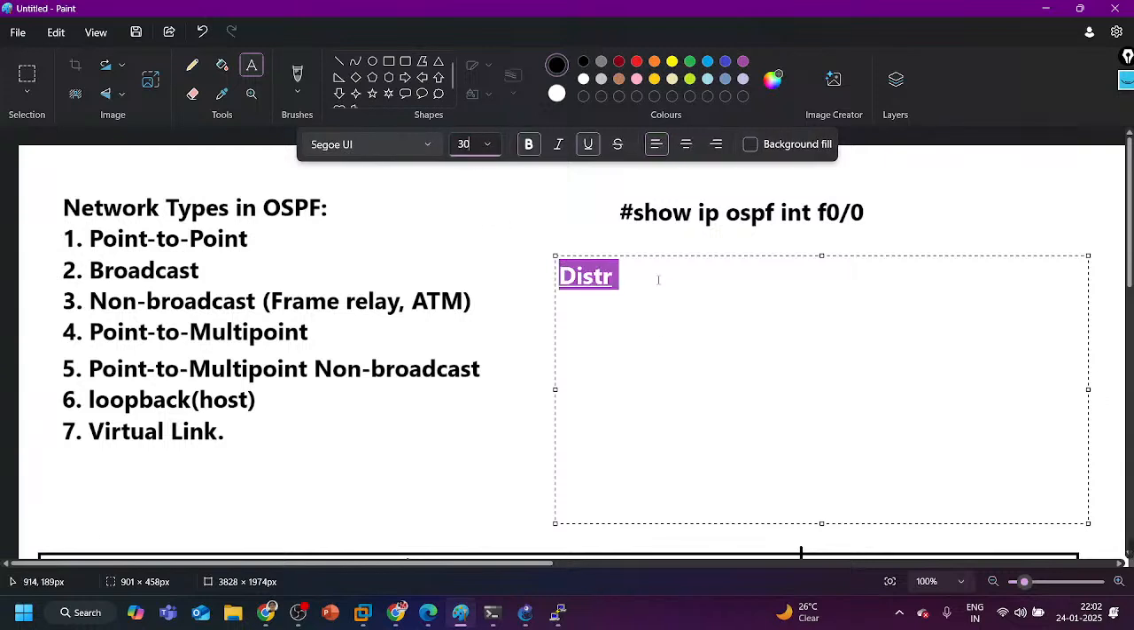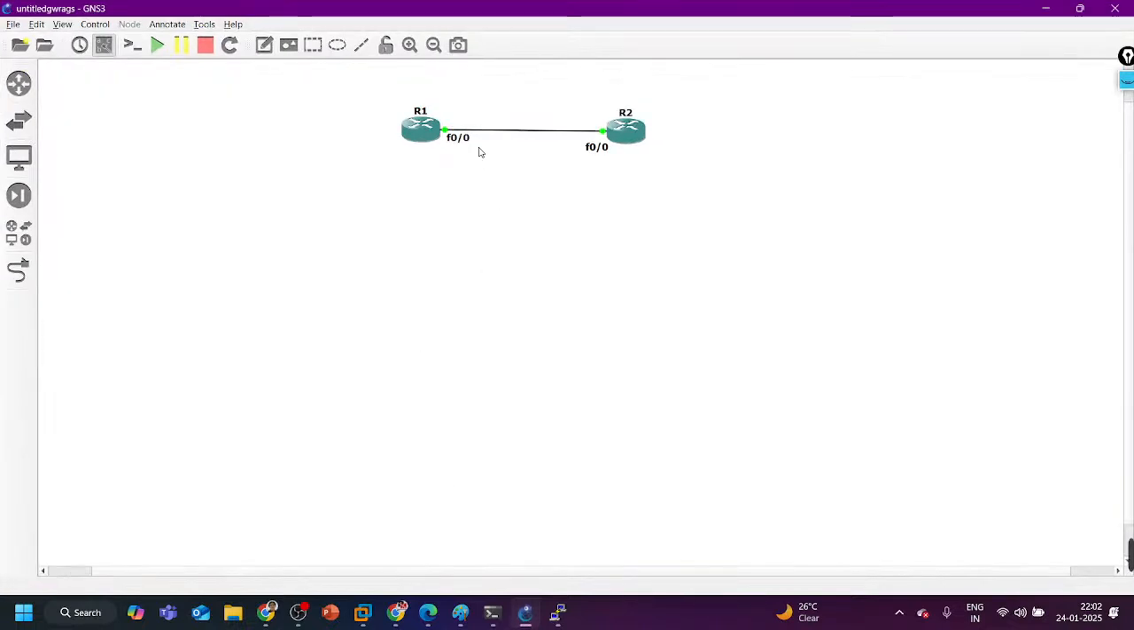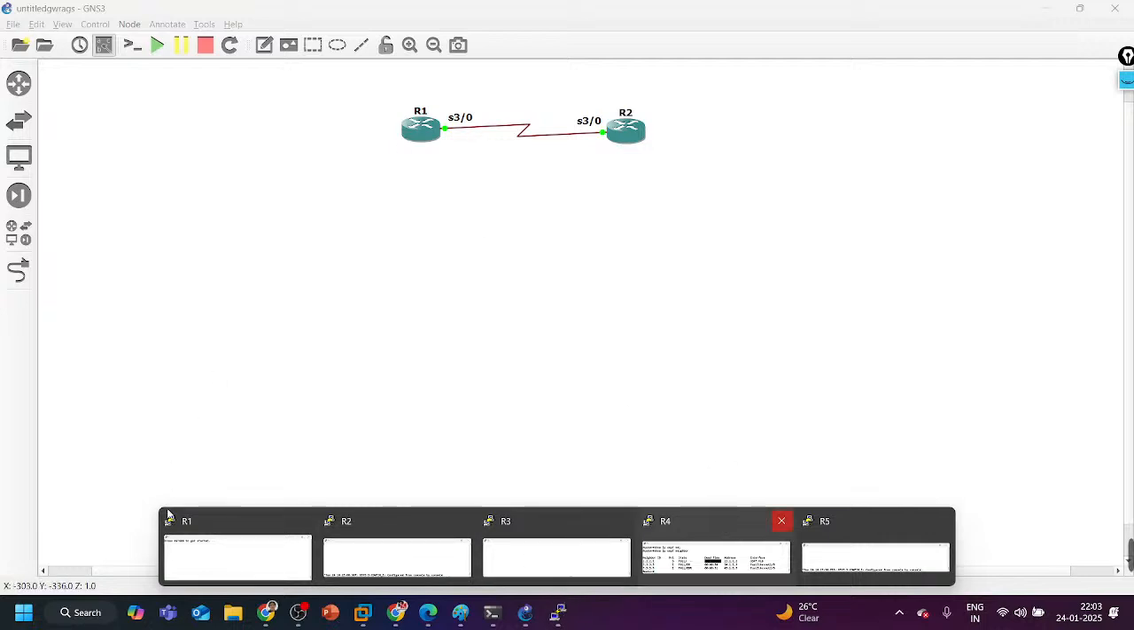Sir, the serial link we have not configured. How to configure the serial link? The configuration is the same here for the serial link also. Because I don't have experience on serial, only Ethernet. So you can connect the serial link over here, nothing is different, both are the same. Serial 3/0. In lab 1 I had connected a serial link only, brother, in OSPF.